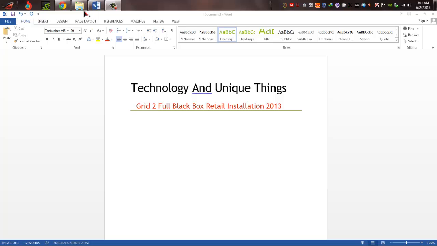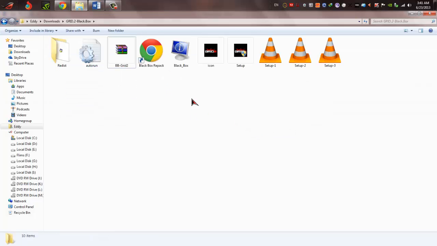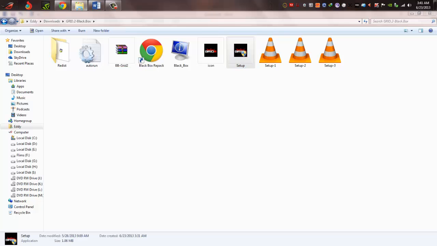So let's get started. First of all, go to the installation folder. After downloading, extract this BB Grid 2. After that you will get these files, all this. So let's go to the setup.